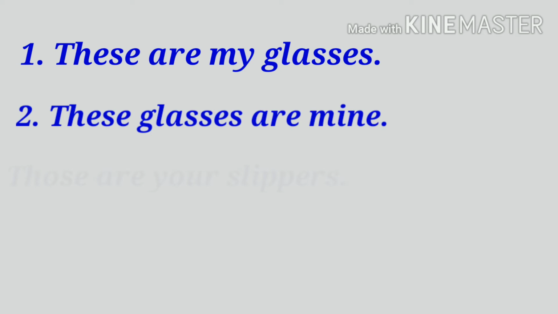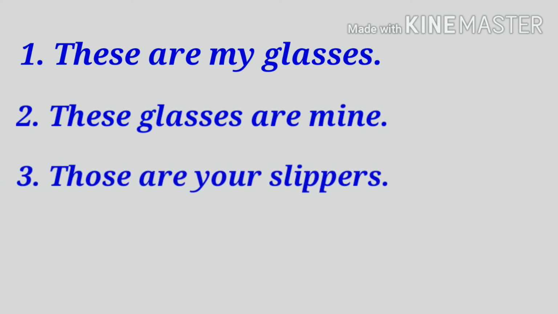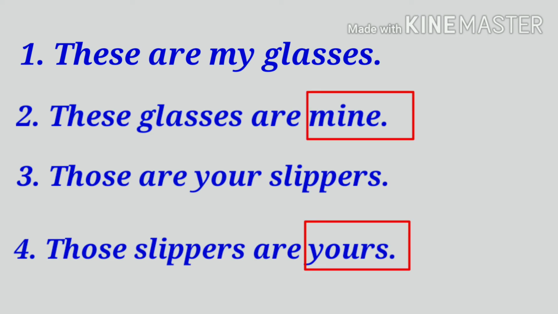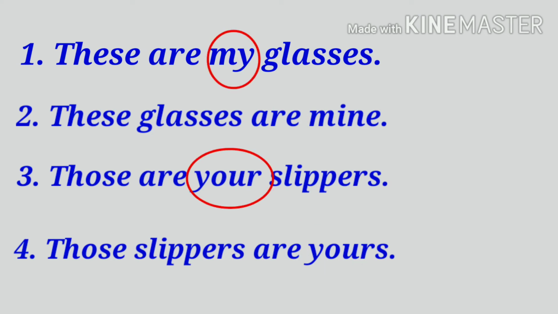These are my glasses. These glasses are mine. Those are your slippers. Those slippers are yours. So here in these sentences, we know that mine and yours are possessive pronouns, but my and your are also showing possession. Yes, they are also showing possession, but they are not possessive pronouns.